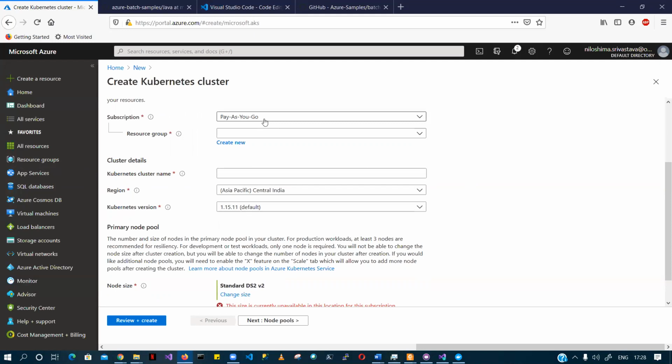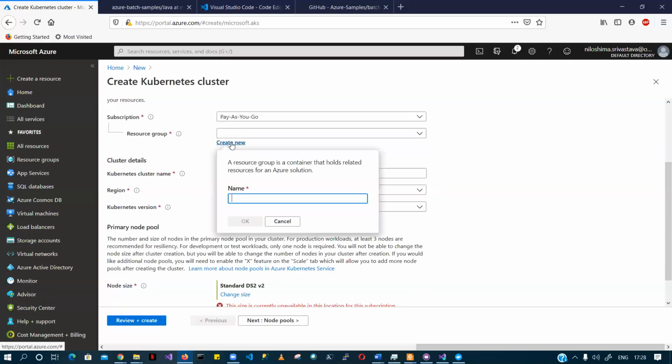So we choose our subscription, we have to create a new resource group. I have only pay as you go. You may have an enterprise plan which you are using within your organization. You might have a free plan, or you might have an MSDN subscription. Whatever options you are getting, you just choose your subscription. I'm quickly going to create a new resource group, AZNS.